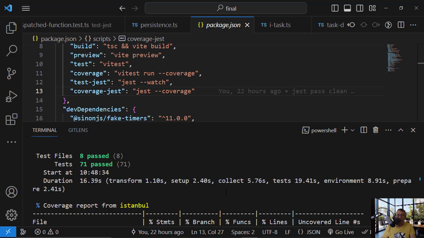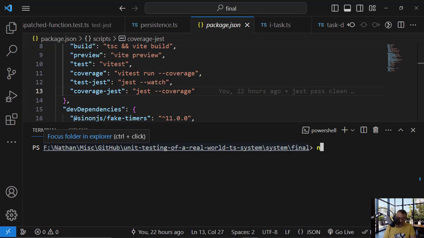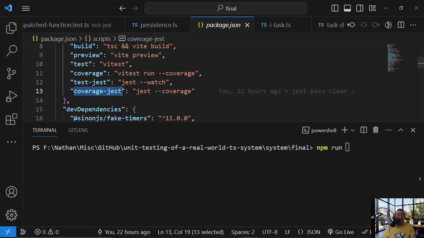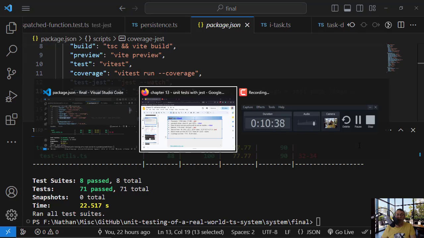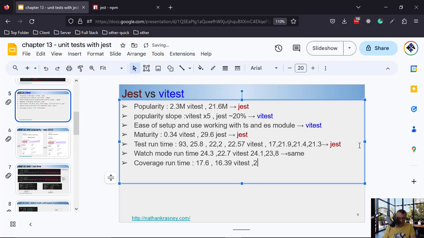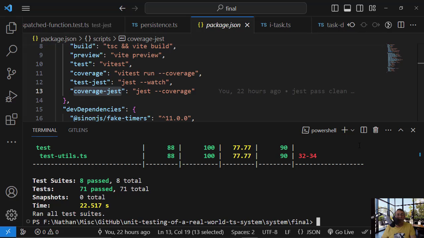And now jest. So for jest, npm run coverage test. So 22.5. For some reason it's going over the test folder and not only src, so I don't know why, but this is not relevant because this is not our source file.